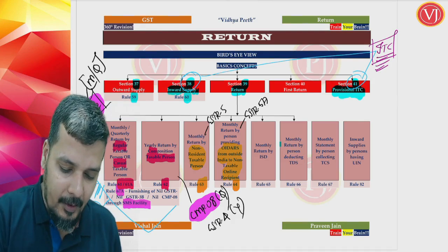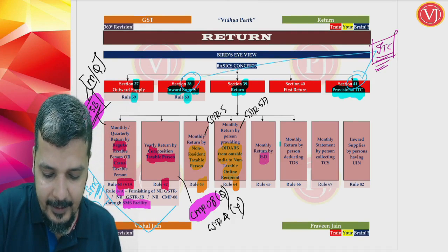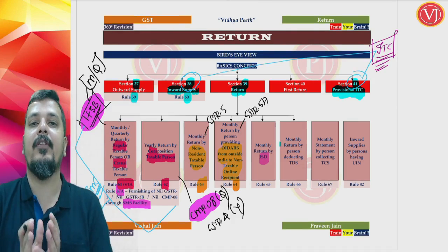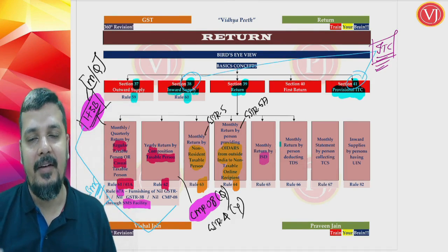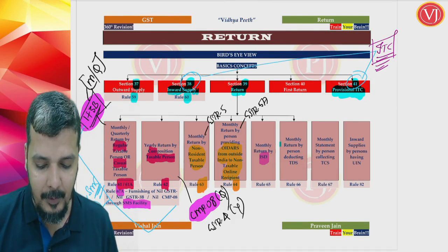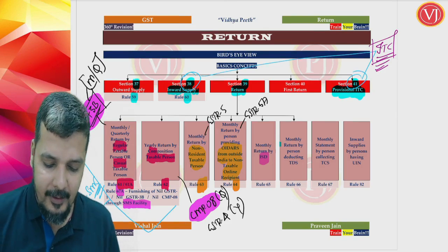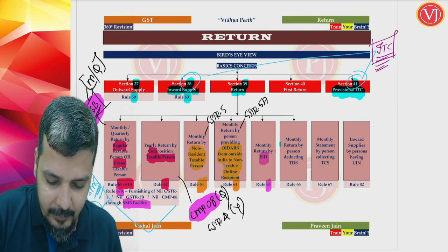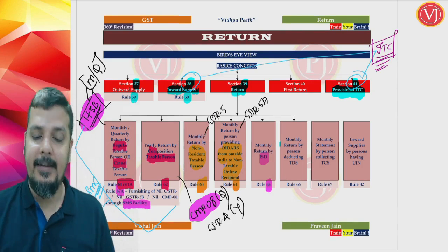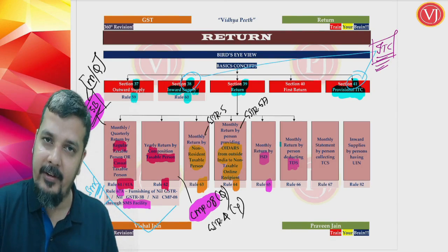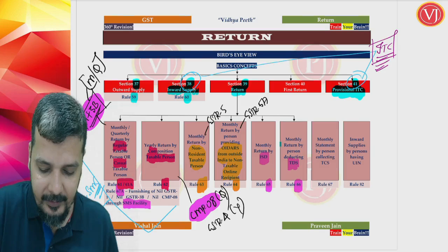Then you have return filing by the ISD, input service distributor, the head office distributing the credit to the branches having the same GST number. Roughly you can understand it in that way. That is section 39 read along with rule 65. TDS, that is again section 39 read along with rule 66.